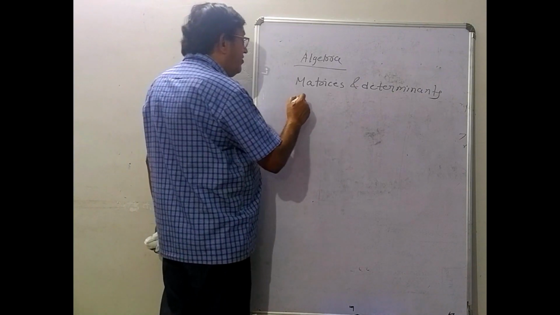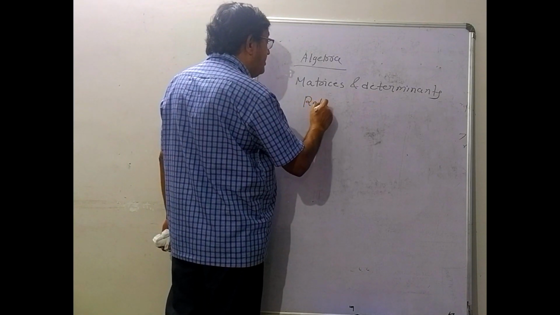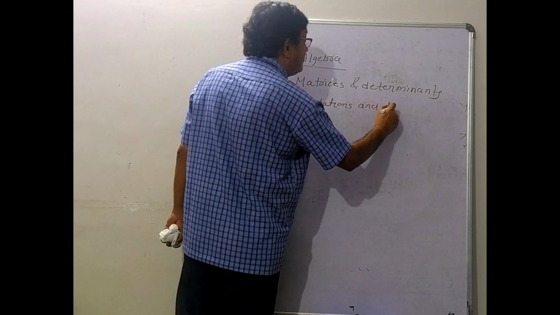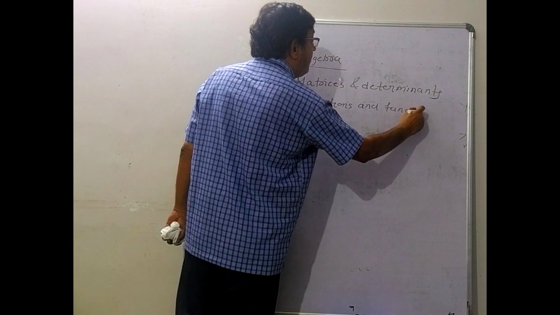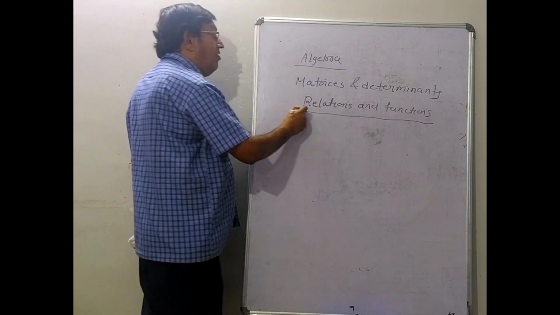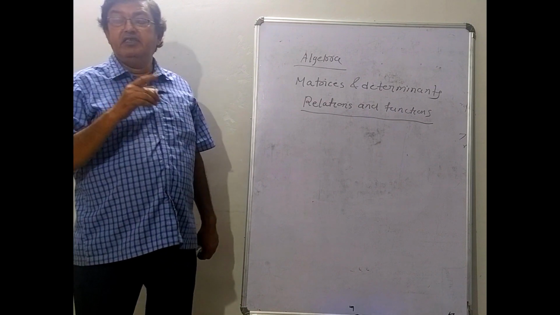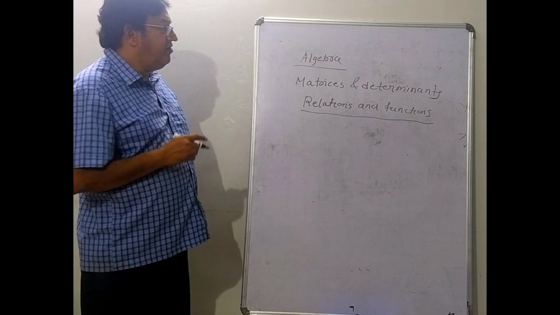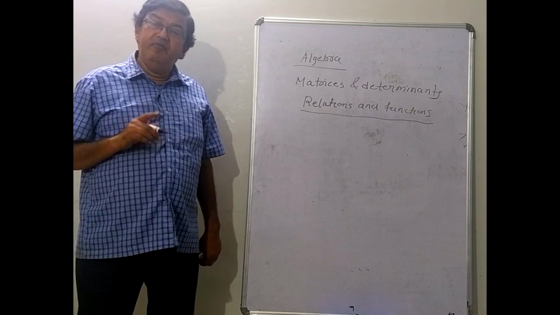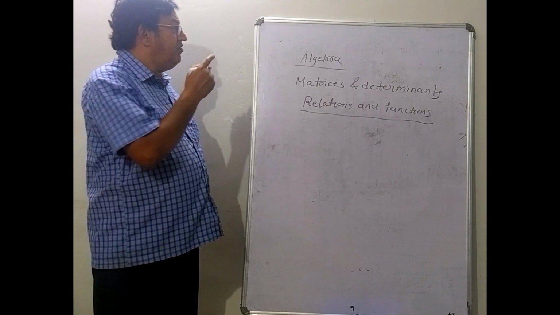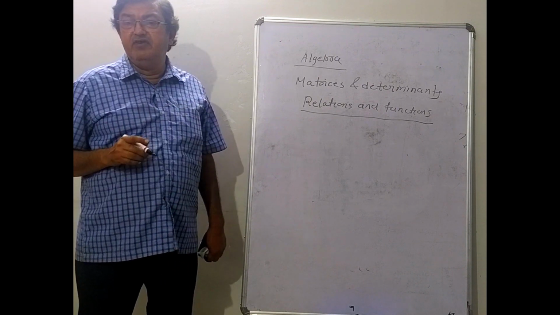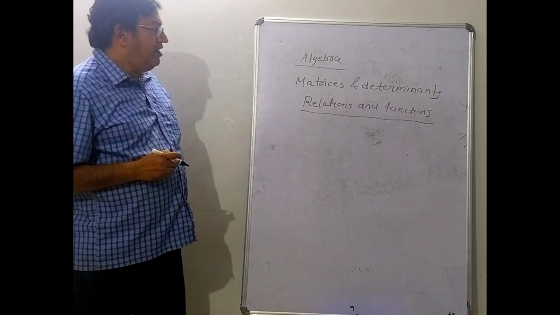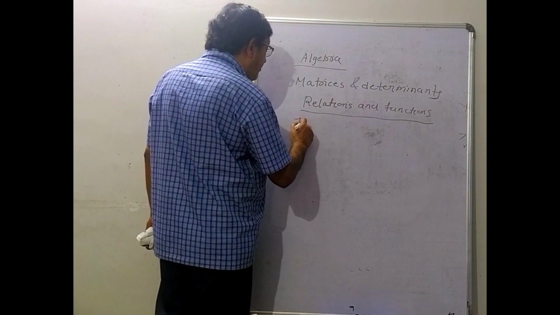Then the second topic in algebra is relations and functions. Already in the first year, you have studied a little bit of relations and functions. In second year, it is a continuation. Again, the coverage is minimum 8 to 9 marks. So matrices, determinants and relations and functions together can have coverage of around 33 to 34 marks. Then we come to inverse trigonometric functions.